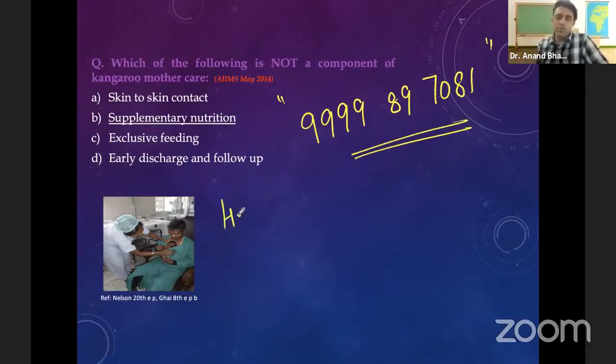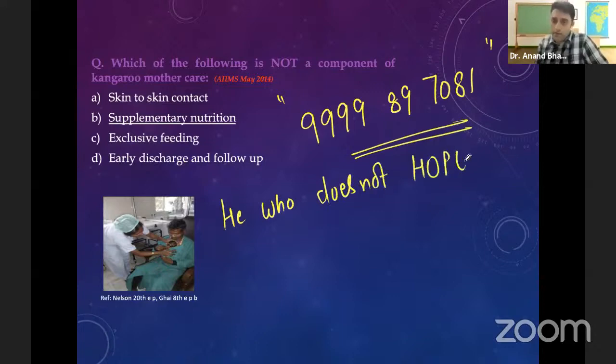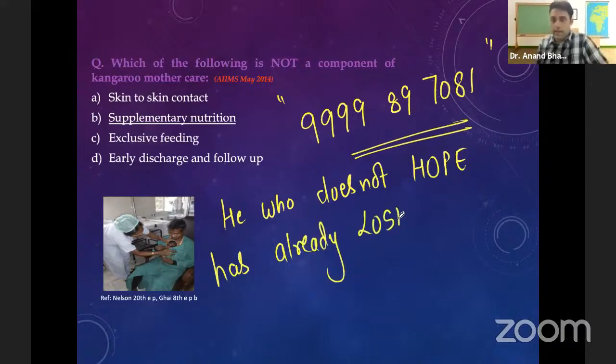And the last motivating quote of this day is, "He who does not hope has already lost. He who does not hope has already lost." This is the beautiful last motivation quote of the day. So, he who does not hope has already lost. So we have to have hope in life.